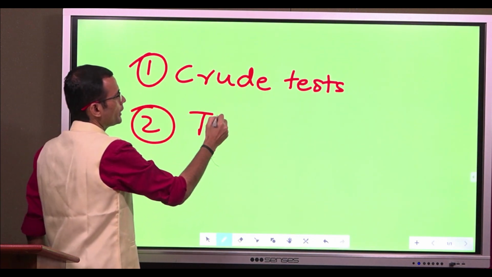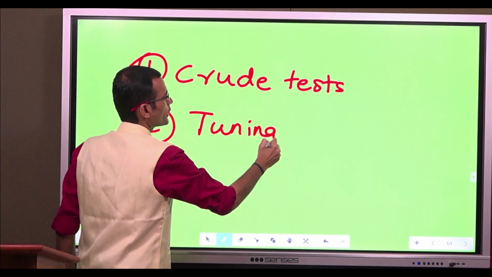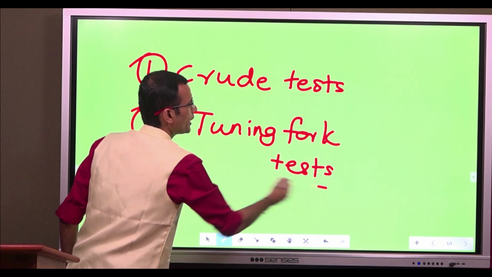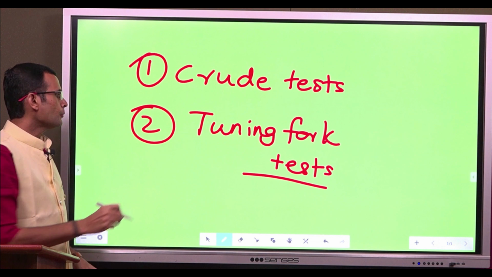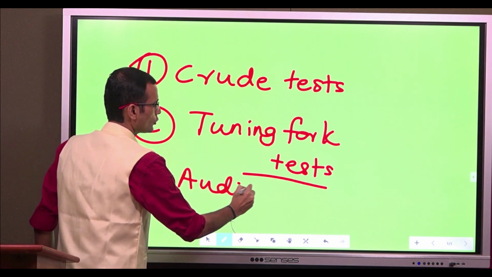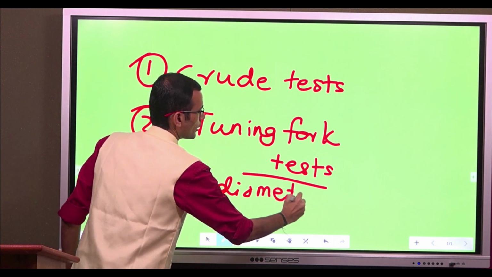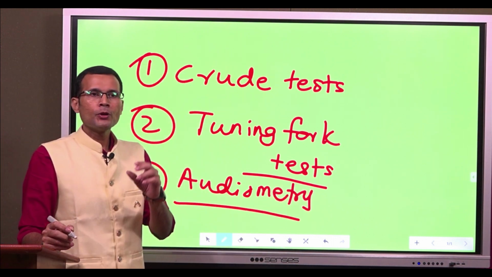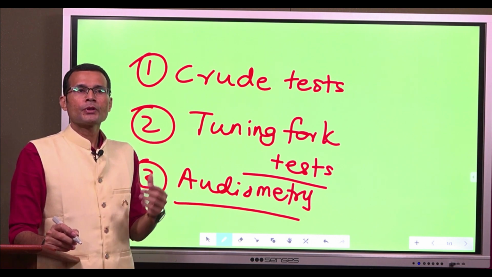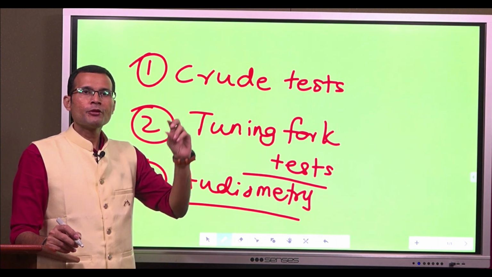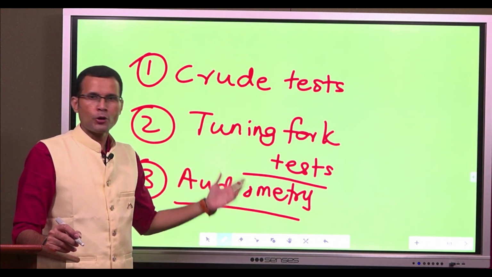Second is the tuning fork tests. We are going to describe them in detail in this particular video. And the third one is, of course, audiometry, most useful in the sense that it will definitively tell you about the hearing loss and what frequencies have been lost for hearing and so on and so forth.